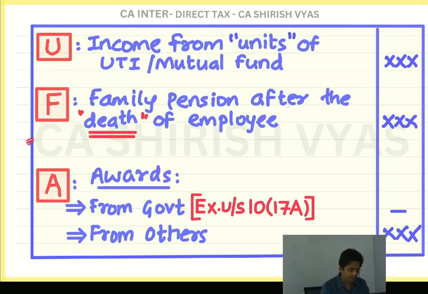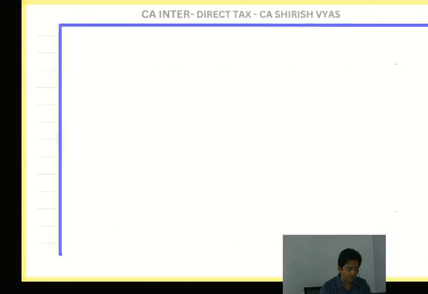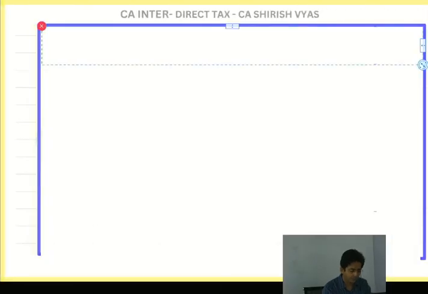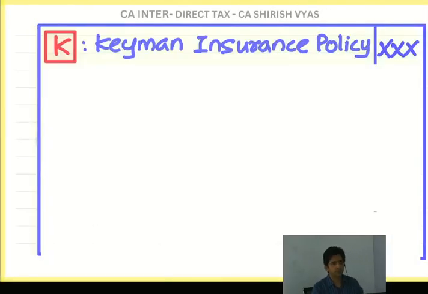Then D, W, Ramu, Fakir, G. Okay. After F and A, next alphabet is K. You know what is K? Look at this. Keyman insurance policy. What is a Keyman insurance?